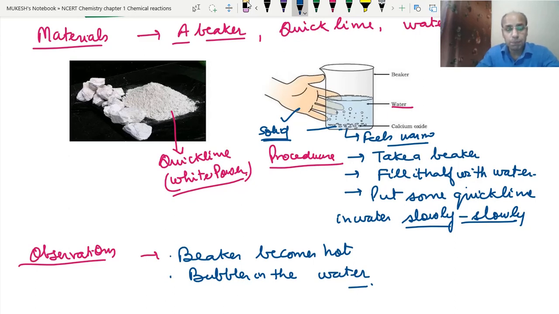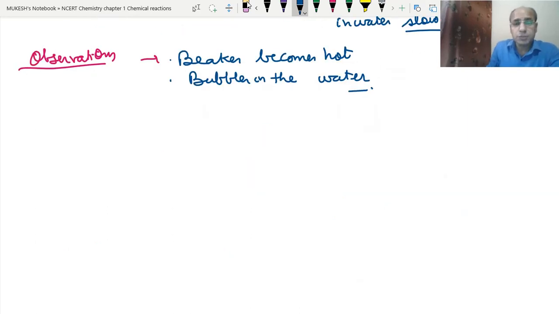So what precautions should be taken? We should keep our face away from it, not very far, because it spills. And suppose any drop comes out and goes into the eye, then it can burn the cornea. So we should be very careful while performing this experiment. Okay. So now we will take the next example where compounds are being used.